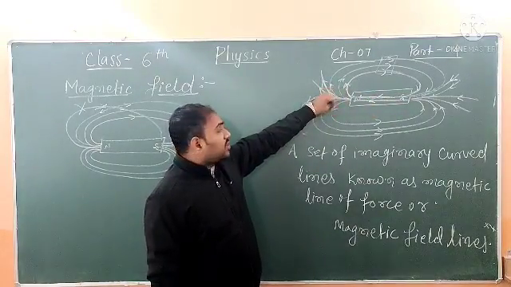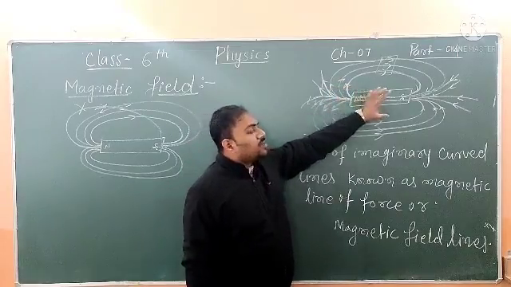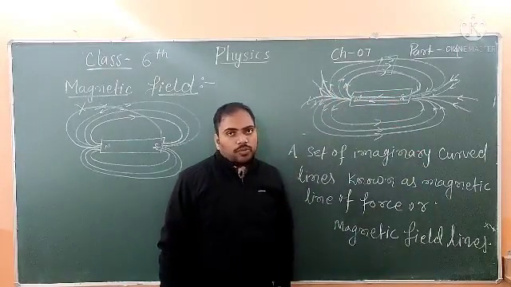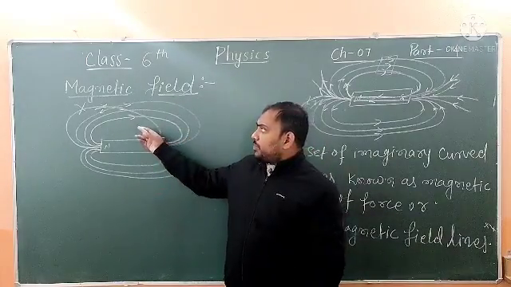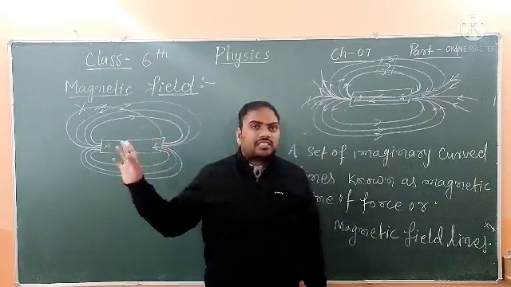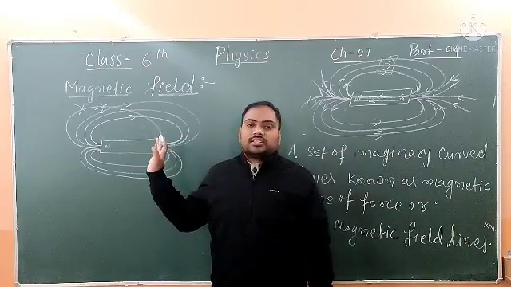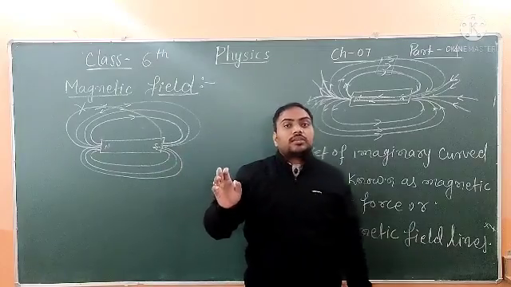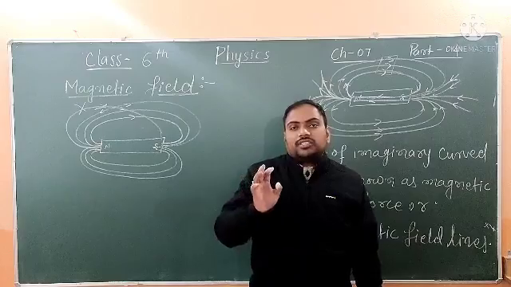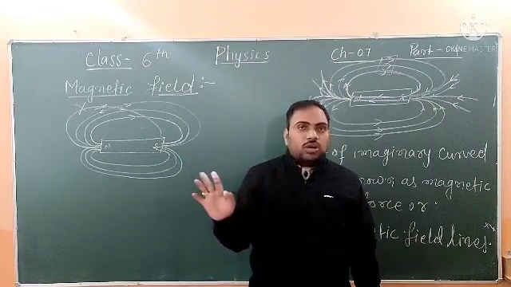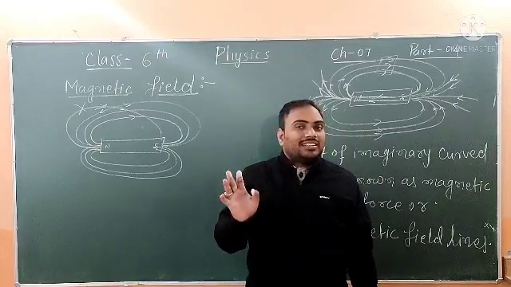That's why the strength of the magnetic property is more at the north pole and south pole. I hope you get it, dear. The next property is that magnetic field lines never intersect each other. If they intersect, there would be two directions for a particular point, and that is not possible. So magnetic field lines never intersect each other.